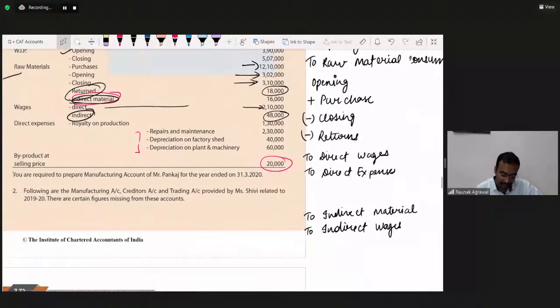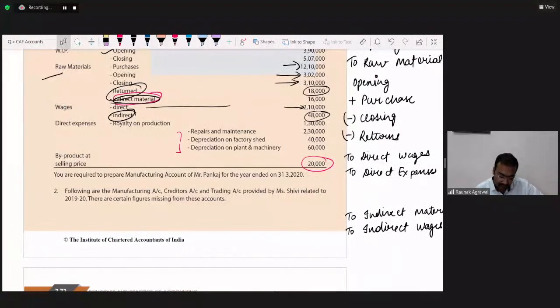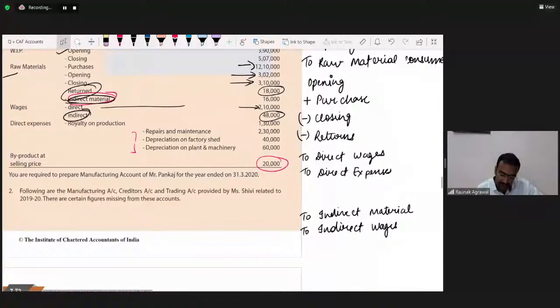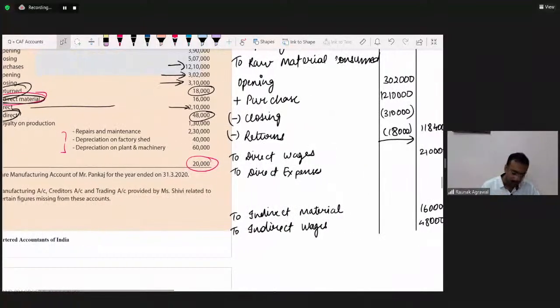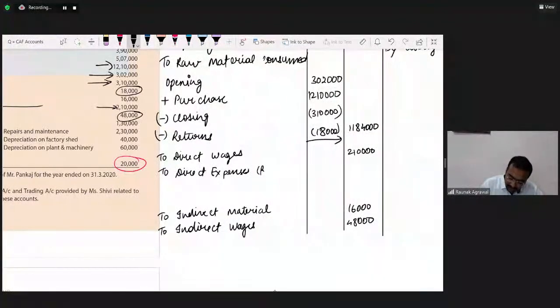To direct expenses, what is given? Royalty on production. It's 1,30,000. To direct expenses, in bracket royalty, 1,30,000. So far so good? Yes sir.